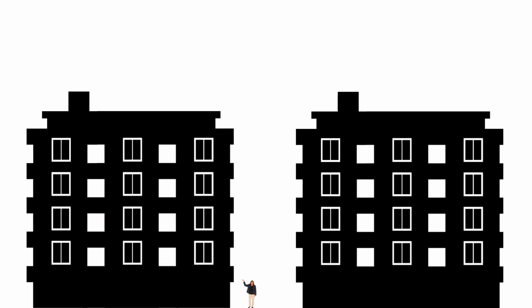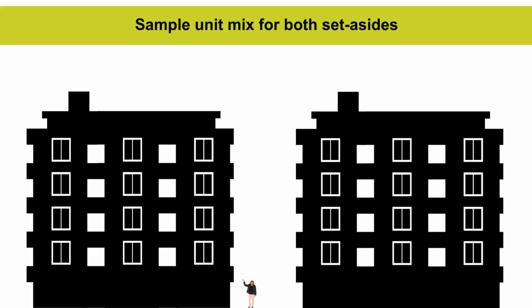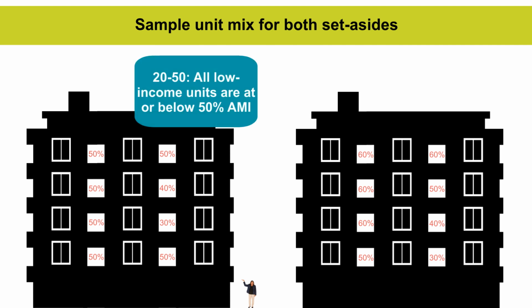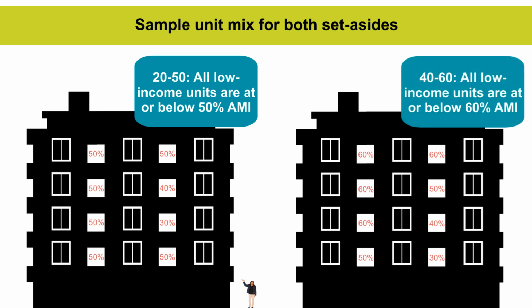Here is another example showing the unit mix for both set-asides, 40/60 and 20/50. For 20/50, all low-income units must be income and rent restricted at or below 50% AMI, and for 40/60, all low-income units must be income and rent restricted at or below 60% AMI.